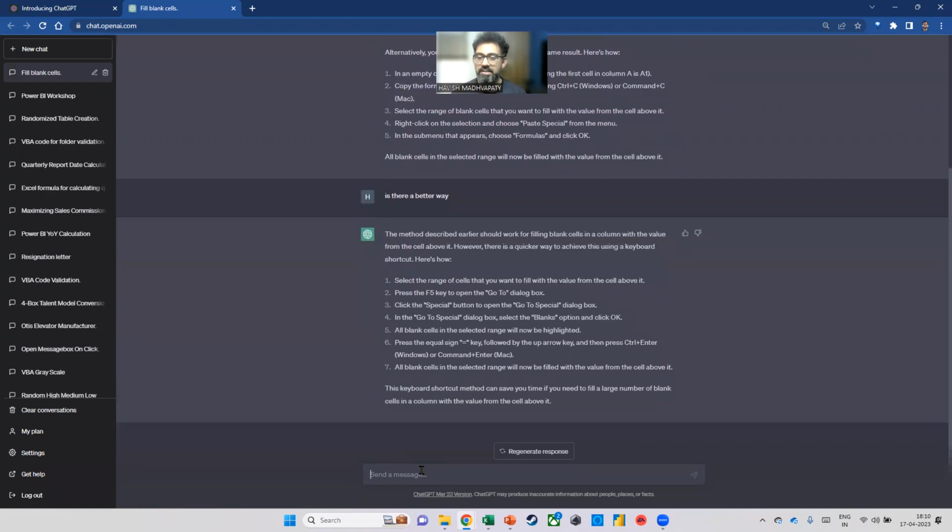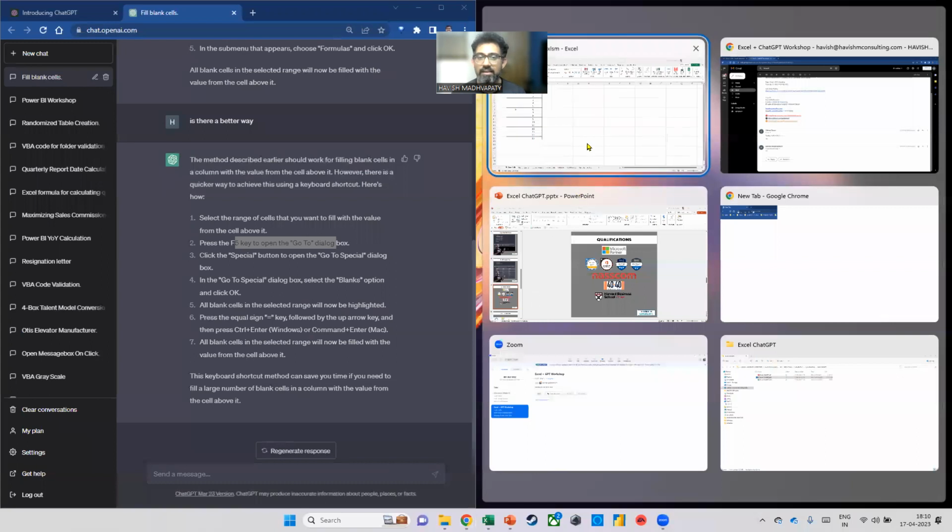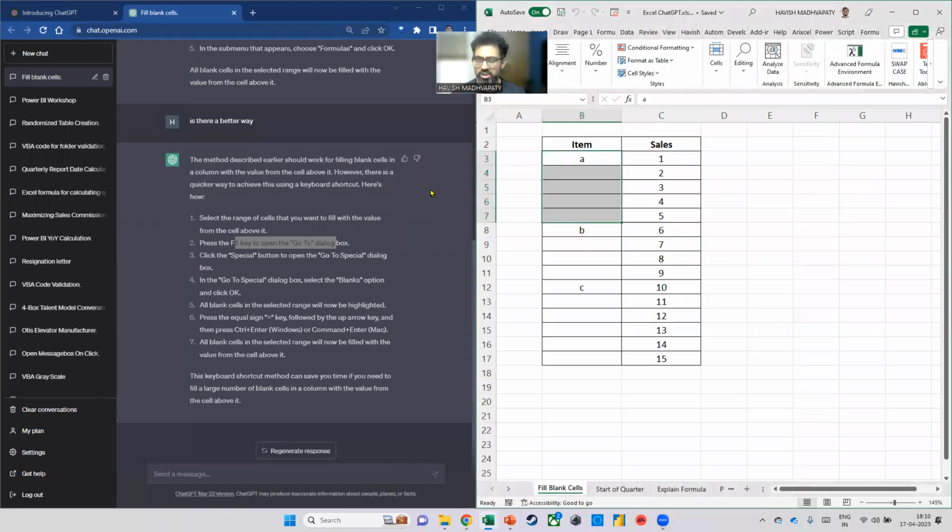Now this is where it starts to understand that Havish is not really looking at doing 3 items. Maybe he has 1,000 items. So now if you look at the answer, it has given me a quicker way of doing it with a keyboard shortcut. Please watch. It says I have to go to the Go To command. Let's follow the steps, everyone. I'm keeping my file on the right and the instructions on the left so that all of you can see this clearly. Let's follow the instructions to a T.